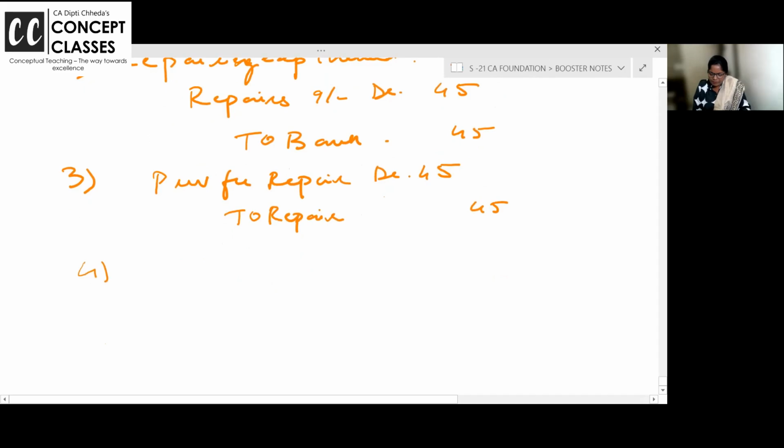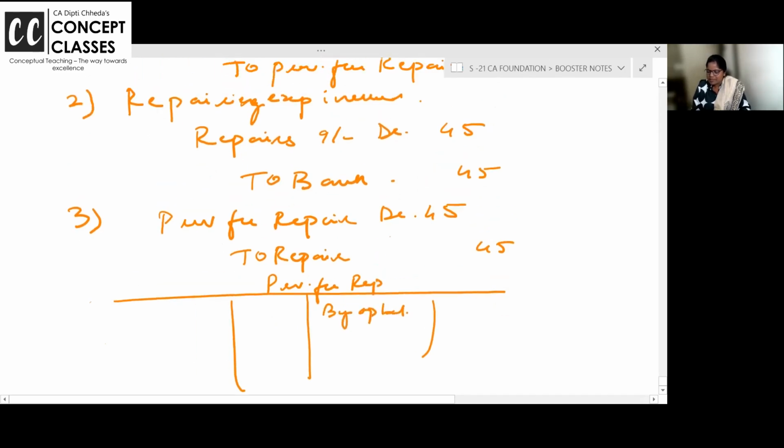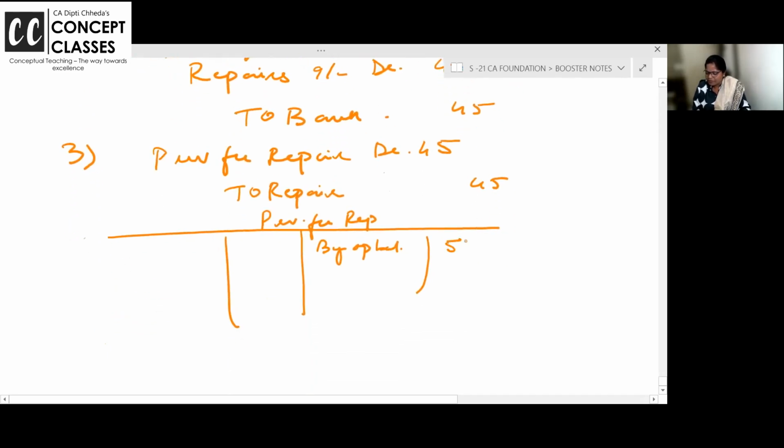After this, just prepare the provision account, you will be clear. Provision for repairs. Suppose opening balance on the last day of the financial year you made 50 provision. Now provision debit to repairs is 45. 5 rupees is extra.